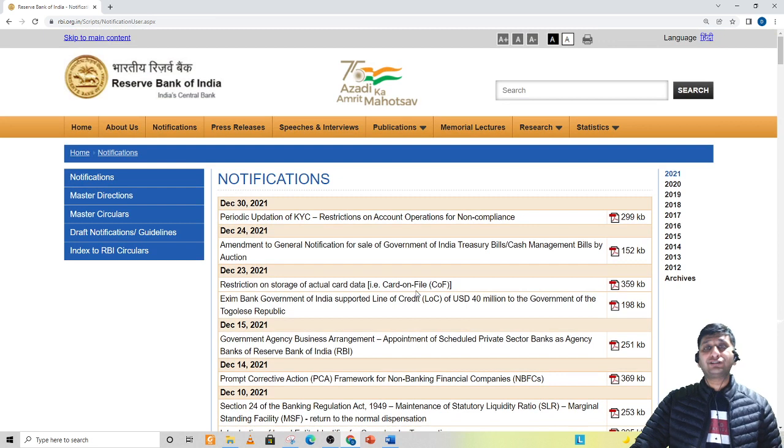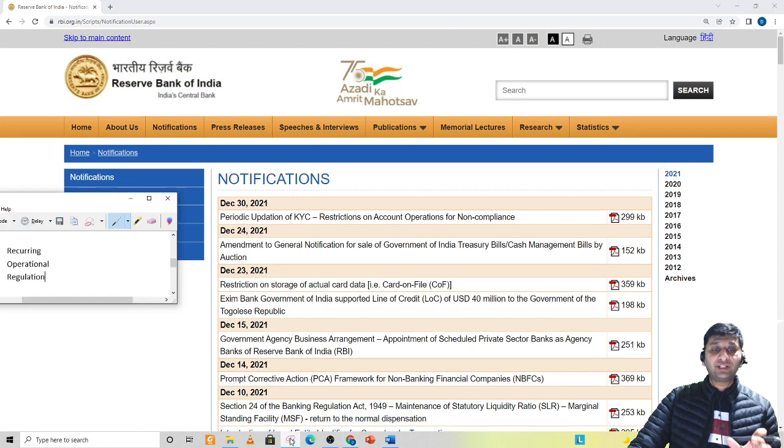Now, while deciding which notifications you need to read, you have to follow a 3-point formula. Note down these words: recurring, operational, regulation. So any notification which is kind of recurring, for example, some credit line for any bank has been increased, some data has been shared for you related to economy, related to NPAs on weekly or monthly basis, that is something recurring.